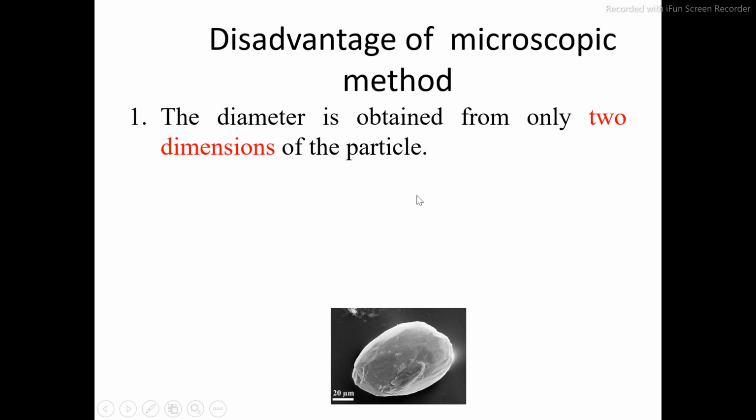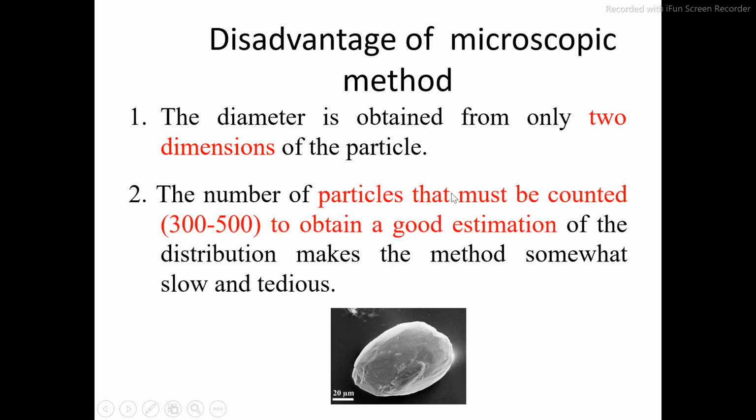diameter is obtained only from the two dimensions, and in this case the number of particles that must be counted is 300 to 500 to obtain a good estimation. If you are measuring the length and breadth of a single particle, you will not get the width or thickness of the particle. So that's why we are measuring about 300 to 500 particles. After observing 300 to 500 particles, sometimes you are getting length, sometimes you are getting width, sometimes you are getting the thickness, and finally you are taking the average of these 300 to 500 particles, so that you will get the average particle size of these particles.